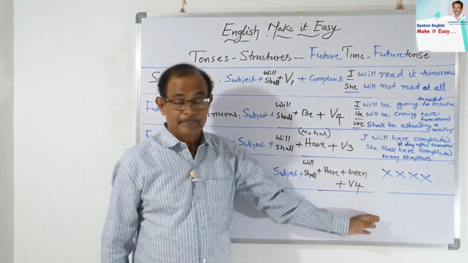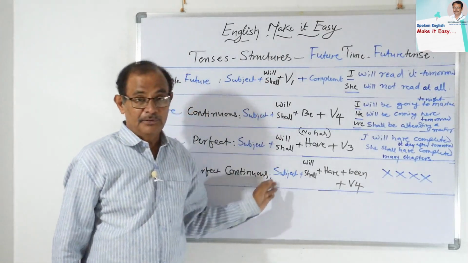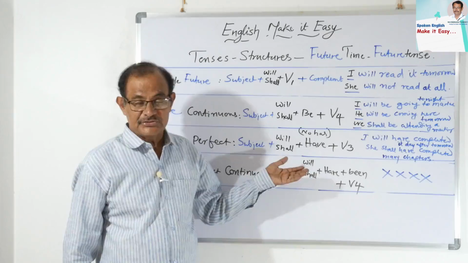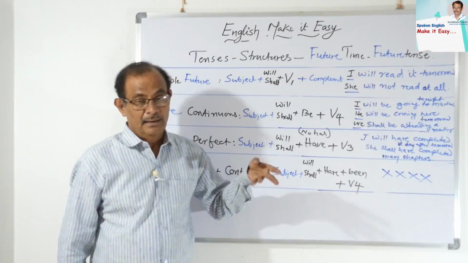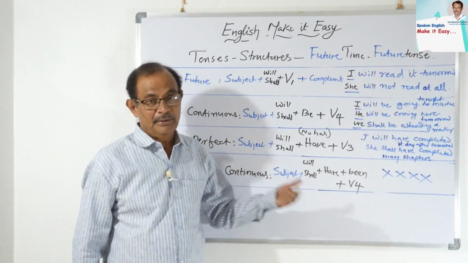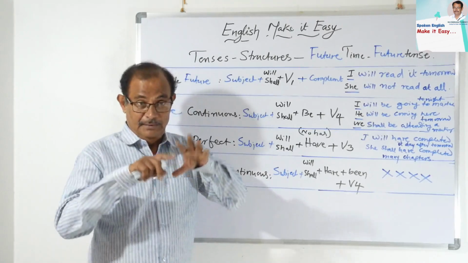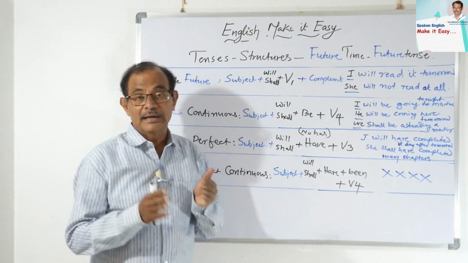You can go to the example sentences so that you can read and observe the structures very carefully: present structures, past structures and the future structures. In each structure, simple, continuous, perfect and perfect continuous. So that you can clearly understand the overall picture of all tenses in these 4 slides.